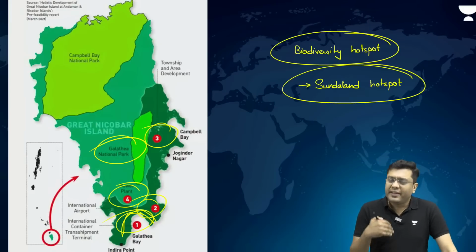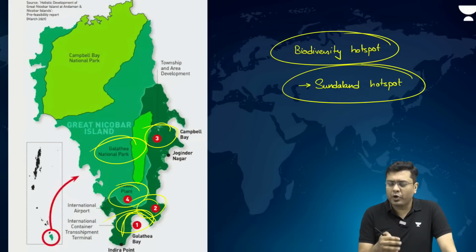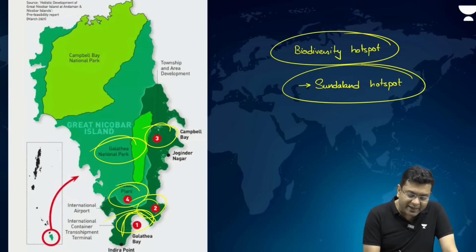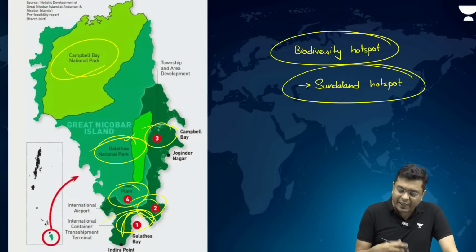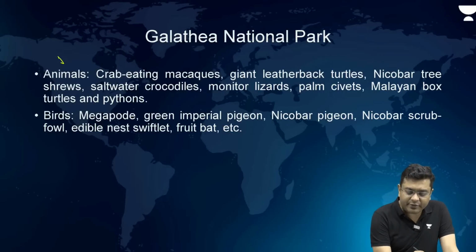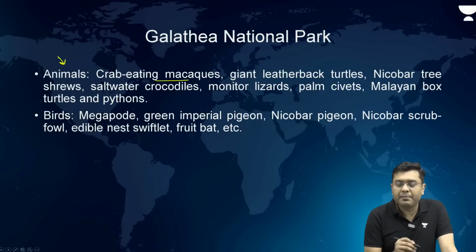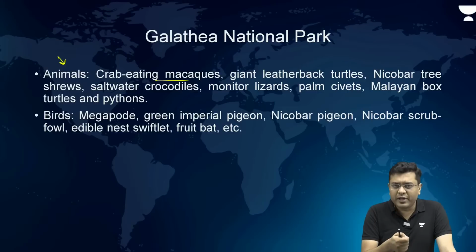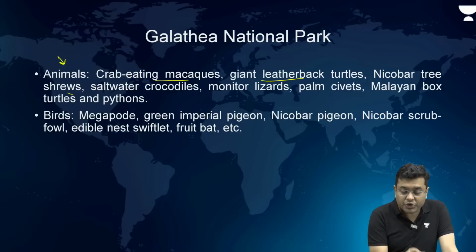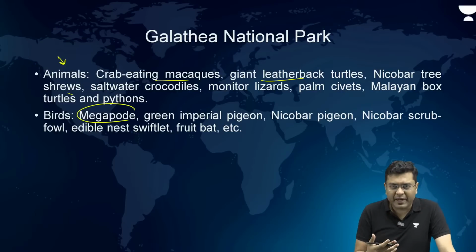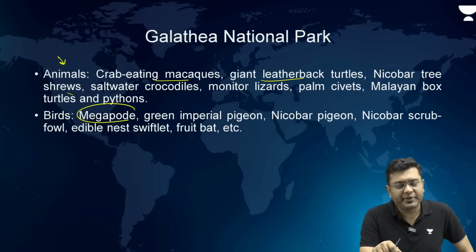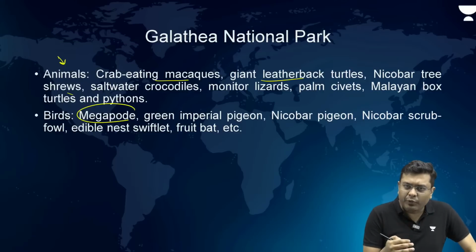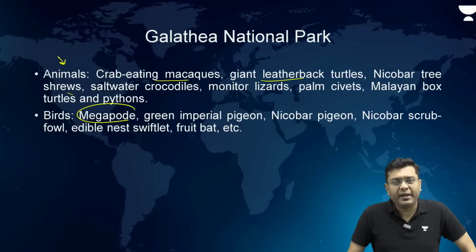But having said that, for the prelims, what is important? Where is Galathea Bay? Where is Galathea National Park and the Campbell Bay National Park? Galathea National Park has some important animals, crab eating macaques. Macaques generally are arboreal species, they live amongst the trees. Then giant leatherback turtles, shrews, pythons, crocodiles, and among birds the megapode, particularly the Nicobarese megapode, is found in large numbers in the region of Galathea Bay. So, that is why it is relevant. You need to know where it is situated.